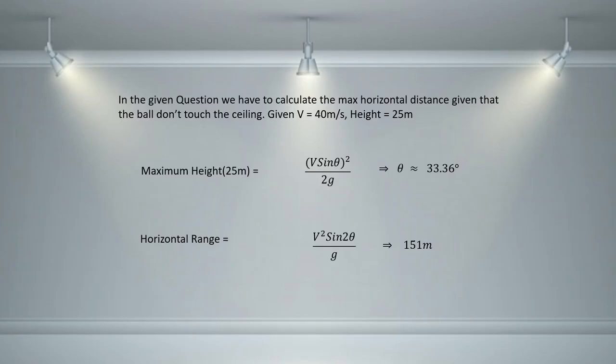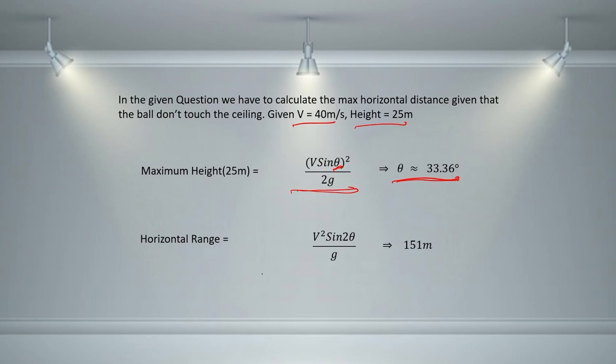In the question, we had been given the maximum height and the velocity of the ball. Now from the maximum height we can find out the theta angle at which the ball is thrown. After using this equation that we had in the previous slide, we get that theta is approximately equal to 33.36 degrees.